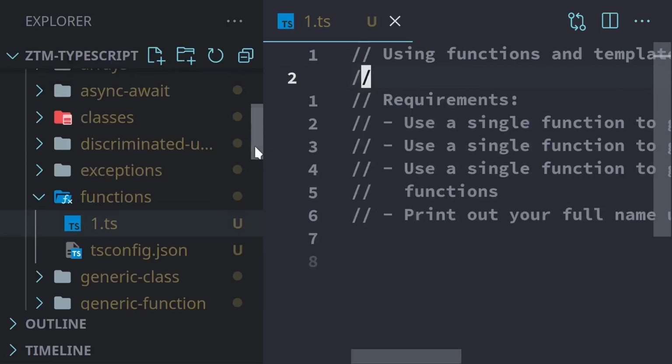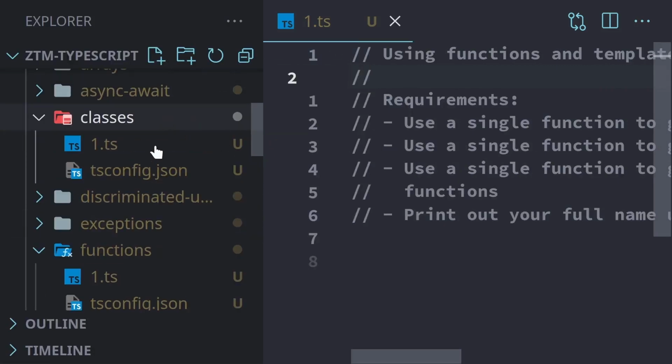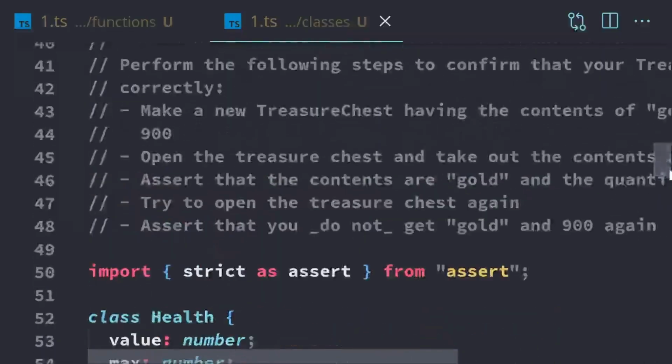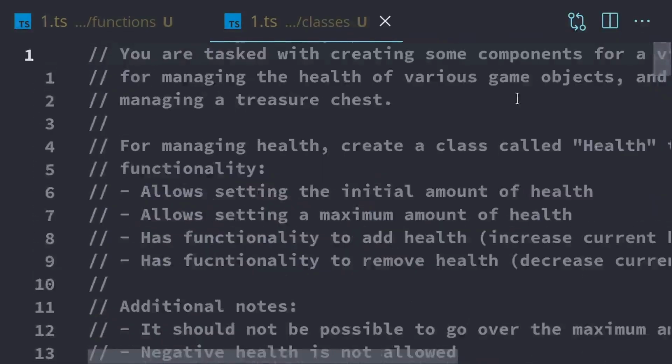But if we hop on over here to classes, which you can take a look at later, this prompt is pages long. It's scrolling. It's like 50 lines long almost. So each one is going to be very different. Some are going to be really short because the topic doesn't require much explanation, and some are going to be elaborate situations like this one.